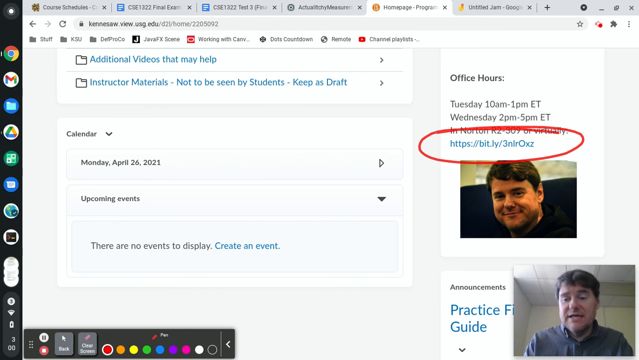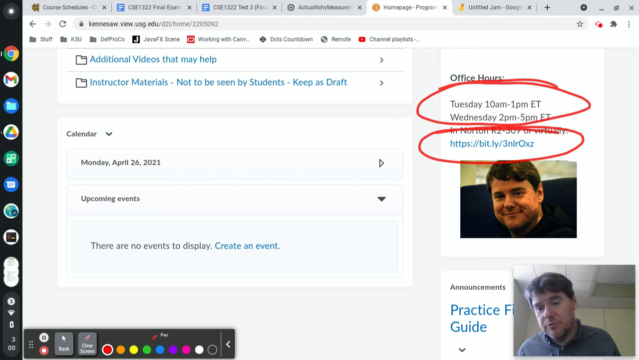I'm also here on Wednesday from 2 o'clock to 5 o'clock. You can see those are both posted up there. You can technically also drop by the office here, but in reality, it's probably just easier to use the Teams link.